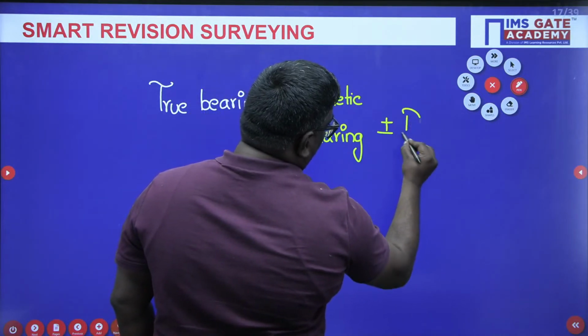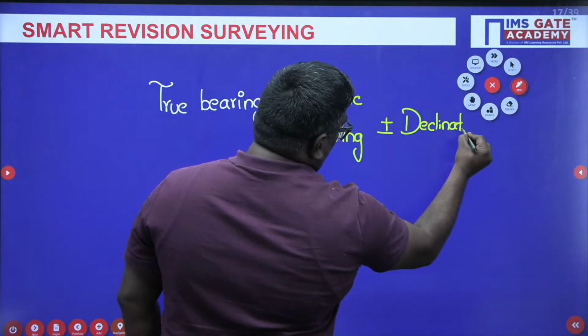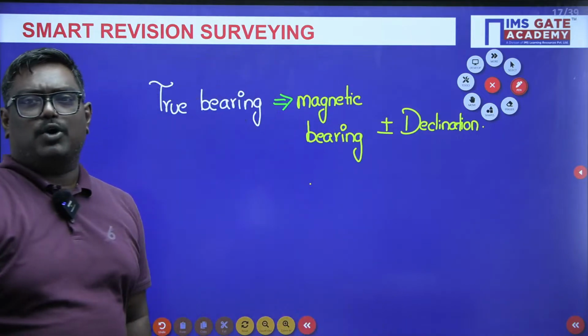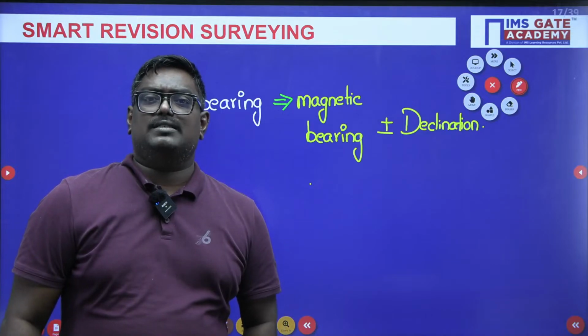So here this is very important: true bearing can be written as magnetic bearing plus or minus declination.